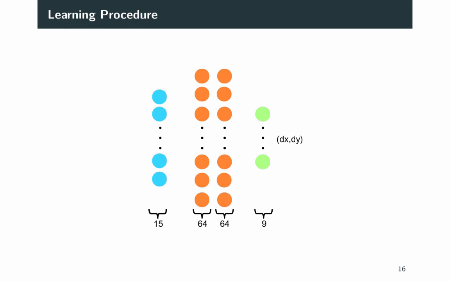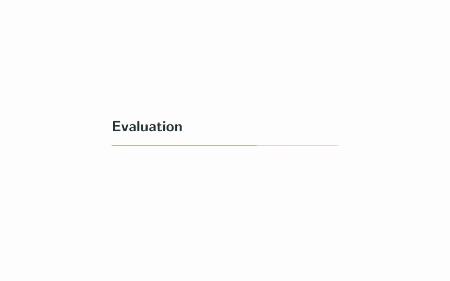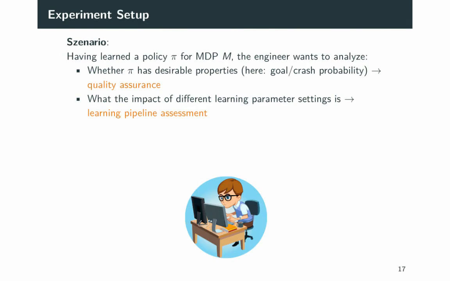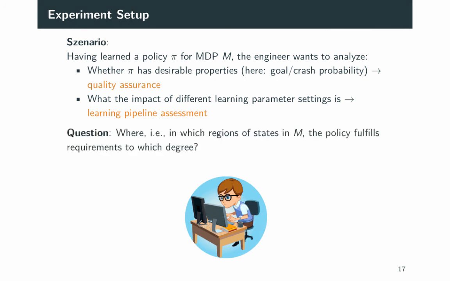policies in Racetrack. As the last step, we are now able to evaluate the learned policies with the statistical model checker modes. This could, for example, happen if an engineer wants to analyze whether a policy he has learned in another tool has the desired properties and what the impact of different learning parameter settings are, so he wants to do learning pipeline assessment. In our case, this is the goal probability. To check how good the policy is, modes should deliver results about regions of the map where the policy reaches the goal with a high probability and which regions are dangerous.